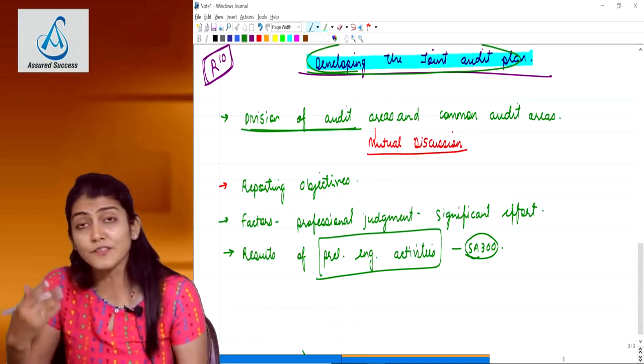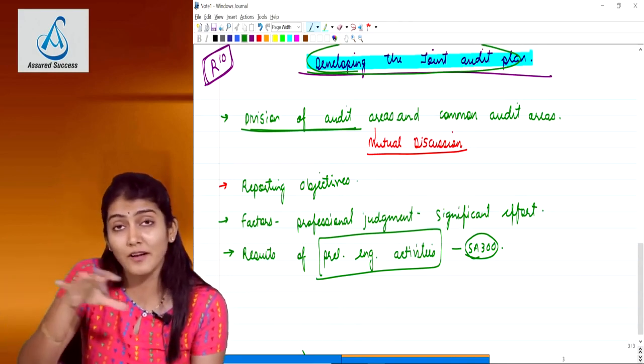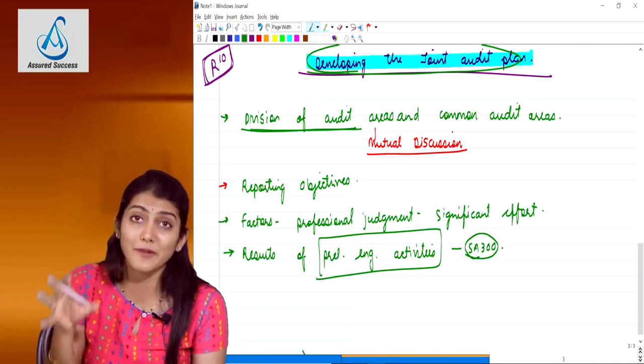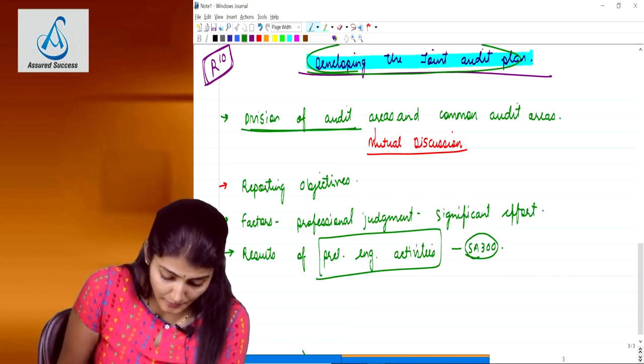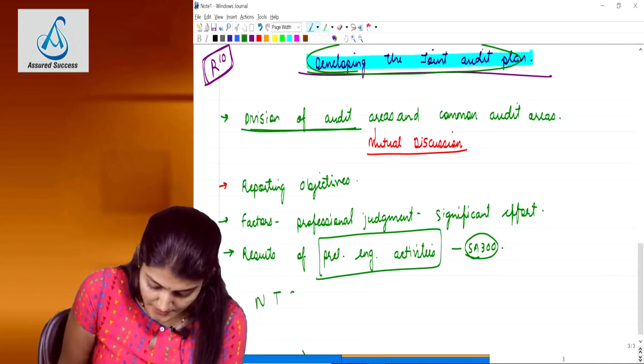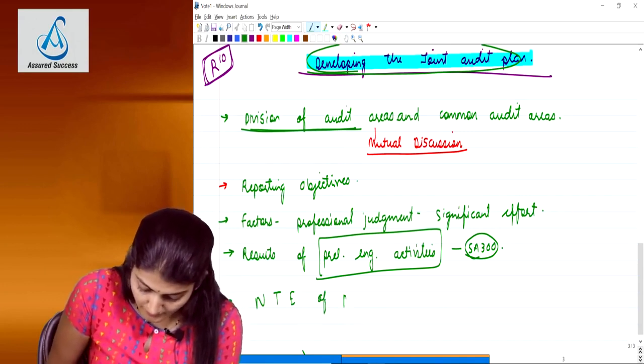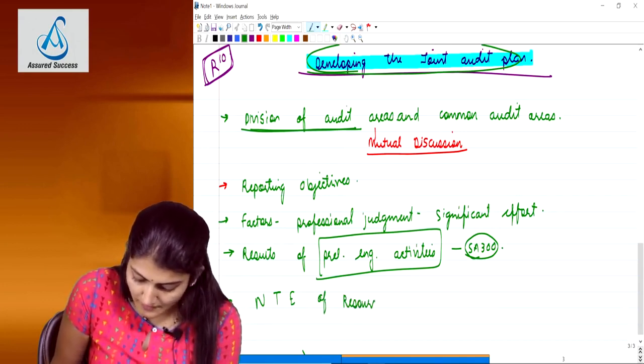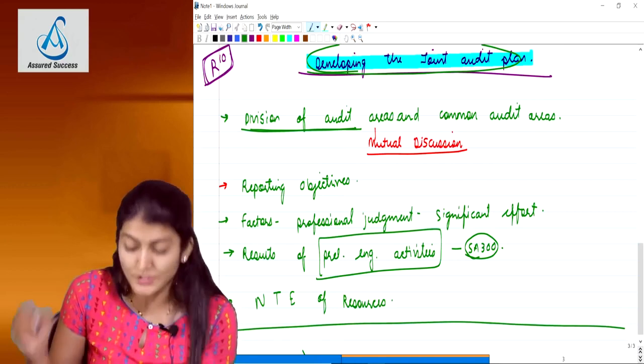What are the points to be kept in mind by the joint auditors while preparing the joint audit plan? And the last point over there is the nature, timing and extent of the resources which will be required to perform the engagement.